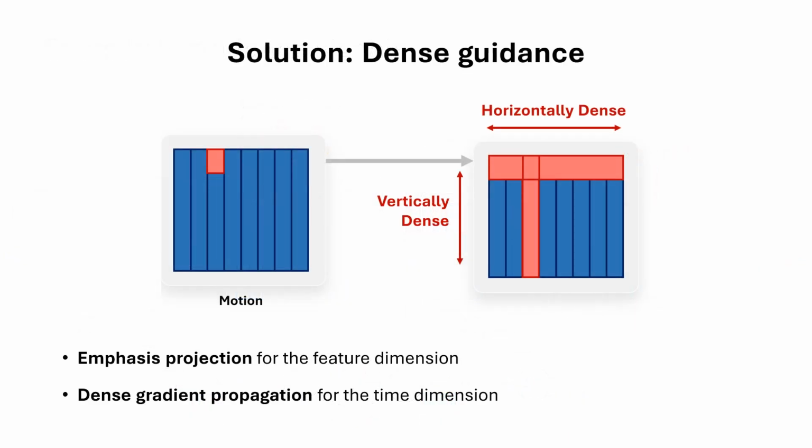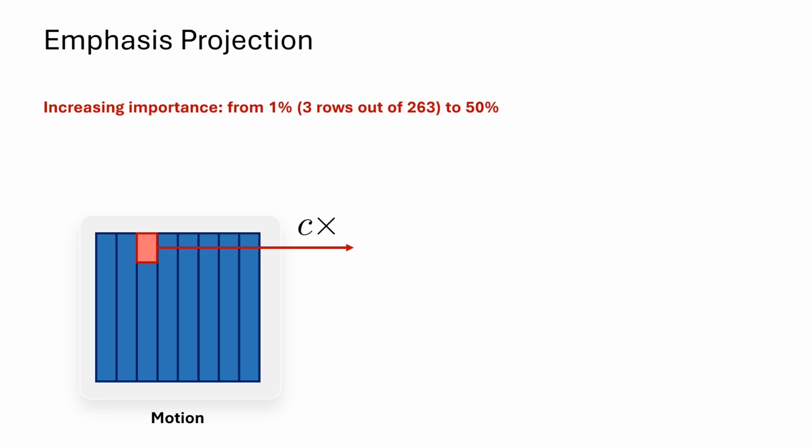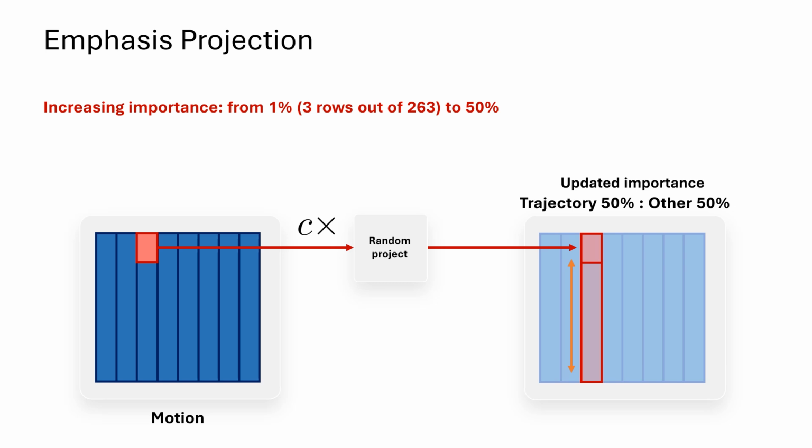Our solution is to make the guidance dense in both dimensions using our proposed methods, emphasis projection and then dense gradient propagation. With emphasis projection, we increase the importance of trajectory information by first scaling them by a factor c, which in turn makes them more important. Then, we randomly project the vectors and renormalize them to have a unit norm. As a result, we make the model less likely to generate poses that are inconsistent with the trajectories.